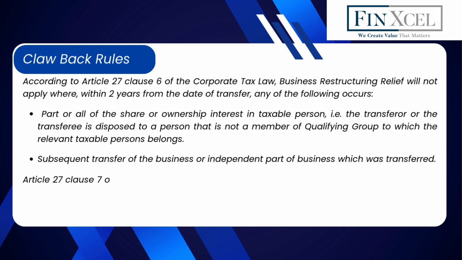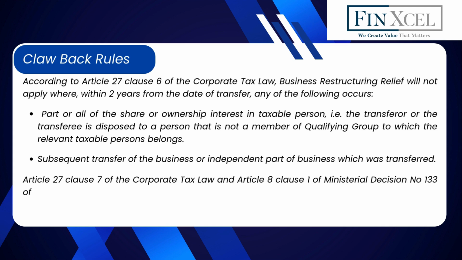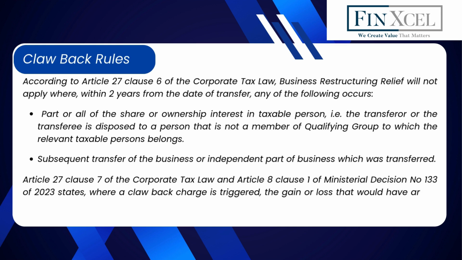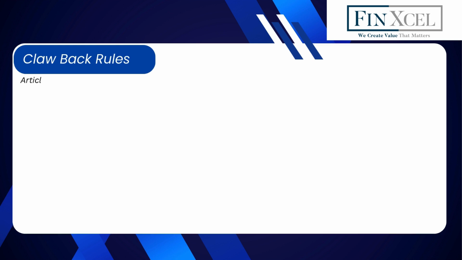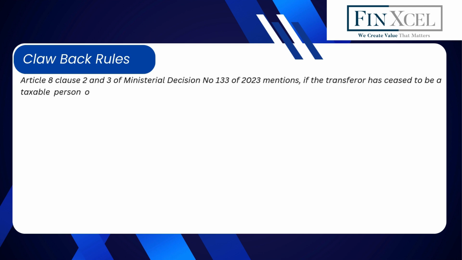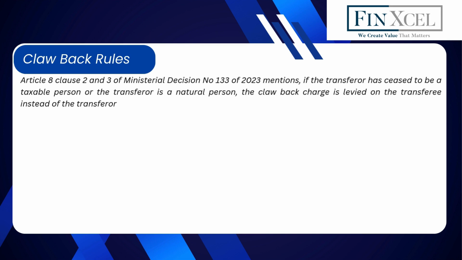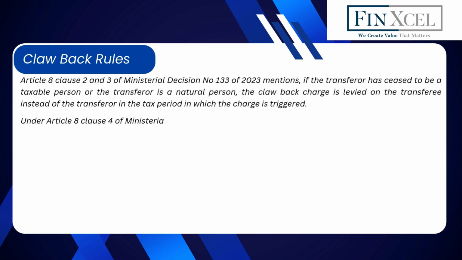Article 27 Clause 7 of the Corporate Tax Law and Article 8 Clause 1 of Ministerial Decision No. 133 of 2023 state, where a clawback charge is triggered, the gain or loss that would have arisen on the initial transfer must be calculated and included in the transferor company's tax return in the tax period in which the charge is triggered. Article 8 Clause 2 and 3 of Ministerial Decision No. 133 of 2023 mention, if the transferor has ceased to be a taxable person or the transferor is a natural person, the clawback charge is levied on the transferee instead of the transferor in the tax period in which the charge is triggered.